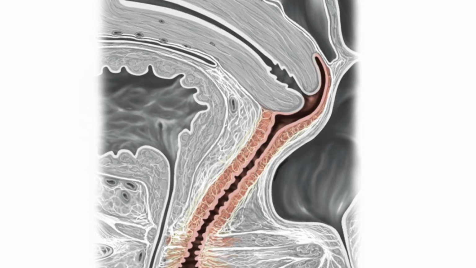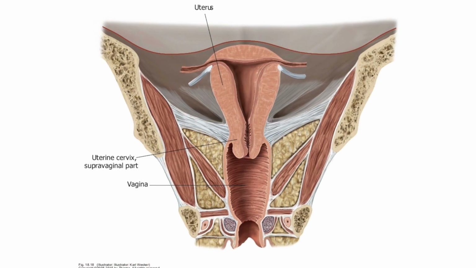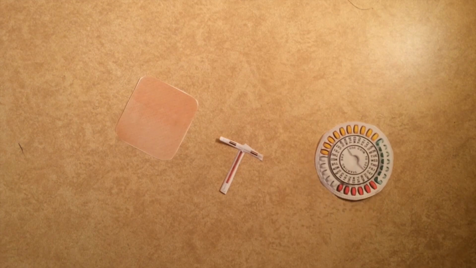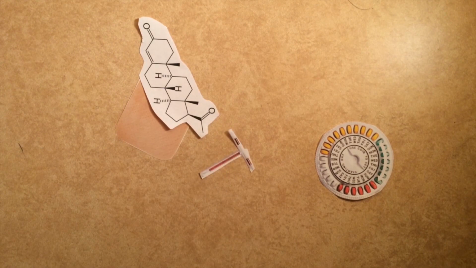Alright, the last method of contraception we'll discuss may seem a bit less direct than the previous ones we've just seen. This form of contraception alters the role that hormones play in the female reproductive system. Administration of the hormones ranges from IUDs and patches to pills. These devices release either a combination of progesterone and estrogen, or progesterone alone.